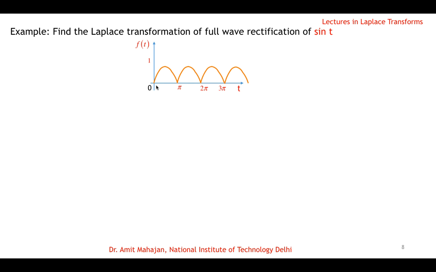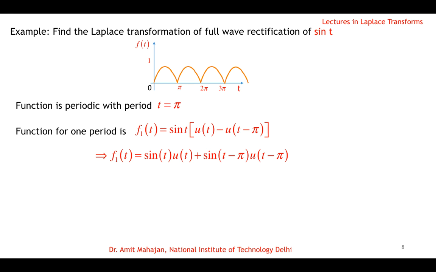So we can write the function for one period. f1(t) is sine t, where t varies from 0 to pi. The function is periodic with period pi, and for one period we can write the function as f1(t) equal to sine t, this is the curve for sine t, times the unit step function at the lower value minus the unit step function at the upper value.